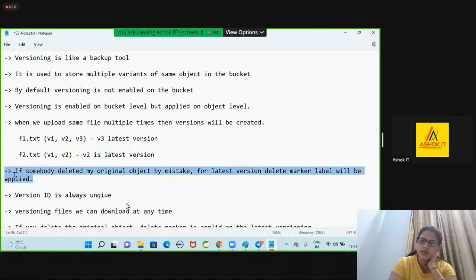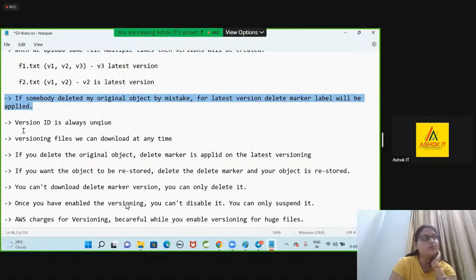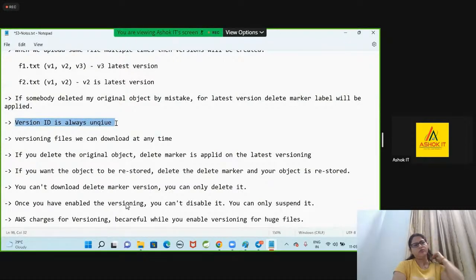Currently that is not applying, guys. This point is not able to replicate. I will check why it is not replicated. Whenever we upload a file with versioning, a version ID will be generated for that file. Every version ID will be unique. Suppose you upload the same file 10 times, then 10 versions will be created, 10 version IDs will be created, and each version ID will be unique.